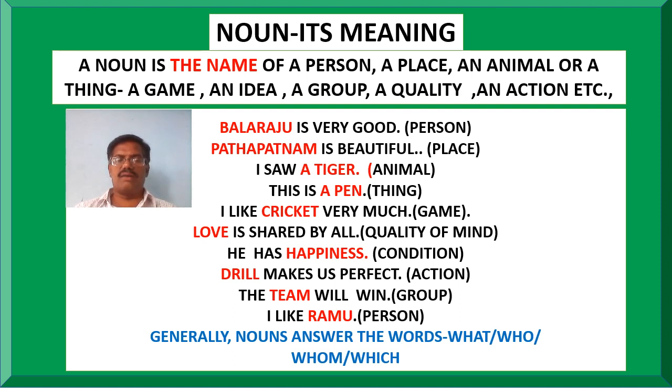Love is shared by all. Here, love is the name of a quality. He has happiness. Here, happiness is the name of a condition. Drill makes us perfect. Here, drill is the name of an action. The team will win. Here, team is the name of a group. I like Ramu. Here, Ramu is the name of a person. In this way, all these names are called nouns. Here, the basic clue is that nouns generally answer the words what, who, whom, which.